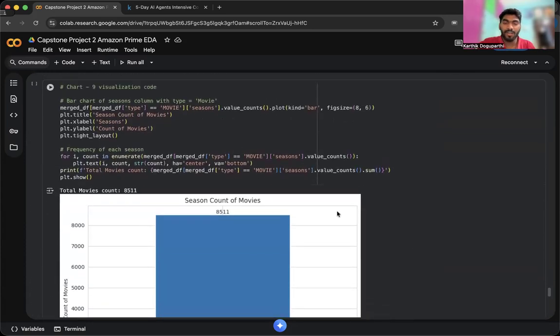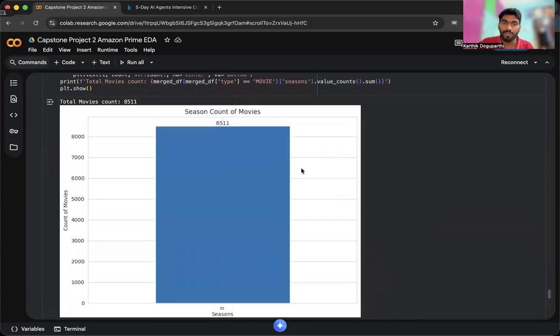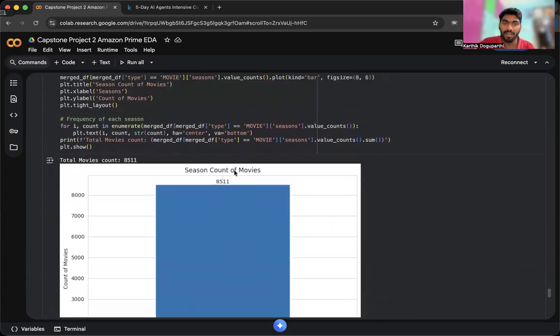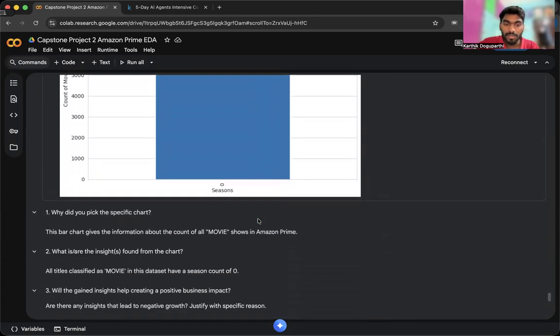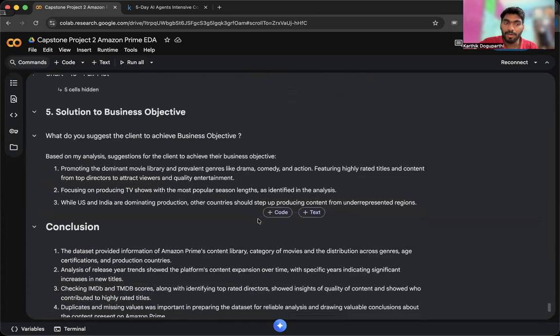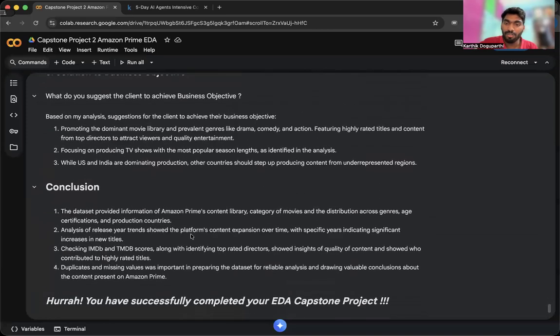And this is a common KPI I wanted to show, which is the count of movies. How many movies are there? The movie count is 8,511. So these are the specific kinds of charts that I wanted to show, and the business objective and conclusion that I wanted to give based on my analysis and insights based on the charts.